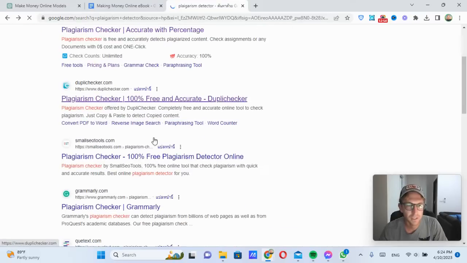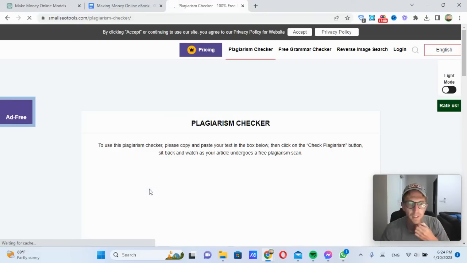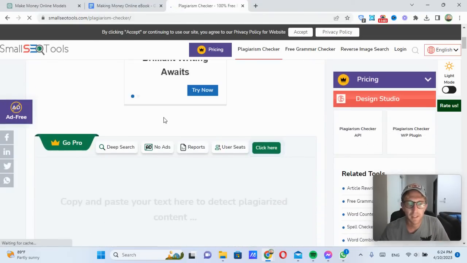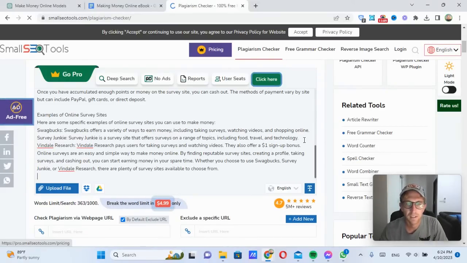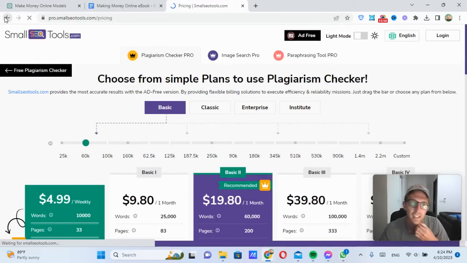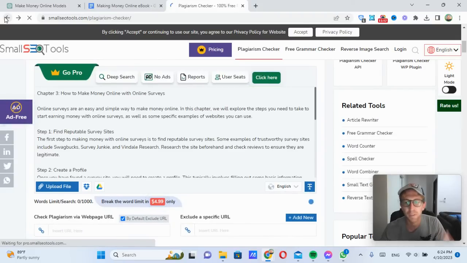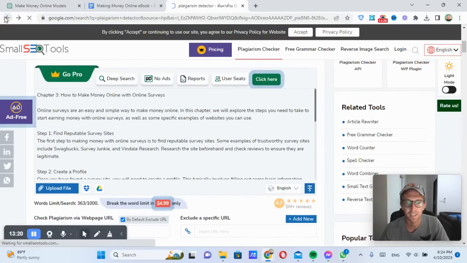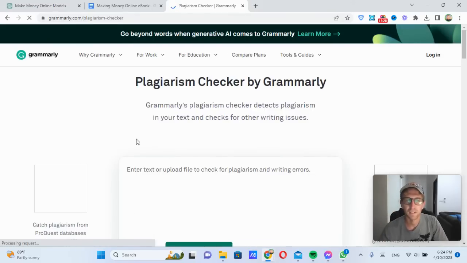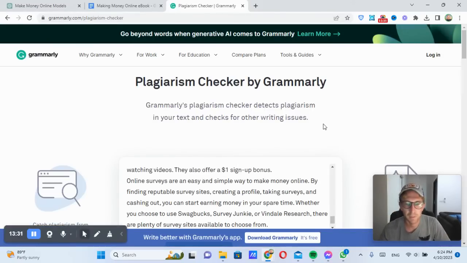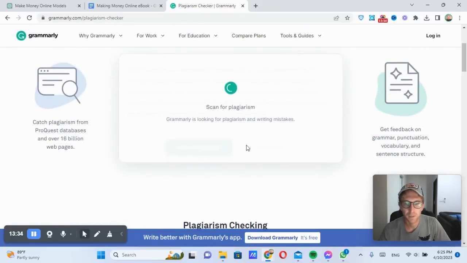So let's come back to Google and see if we can use this one. There's also Grammarly, which is pretty good as well. Maybe that one is free. I don't really see why I have to pay for this just to use it for a second. Let's see if we can use this one. No, again, I have to pay for this. So this could be a good business right here. It's just creating a plagiarism detector that you can then charge for. Hire somebody to build it for you, because I think these are going to become more and more common with the emergence of ChatGPT. But let's see if we can use Grammarly.